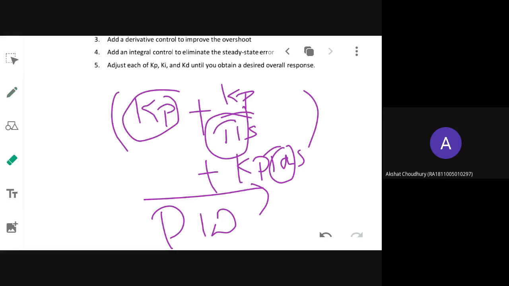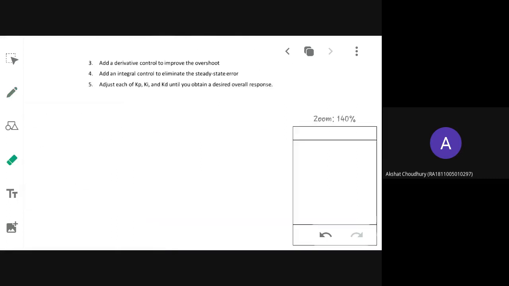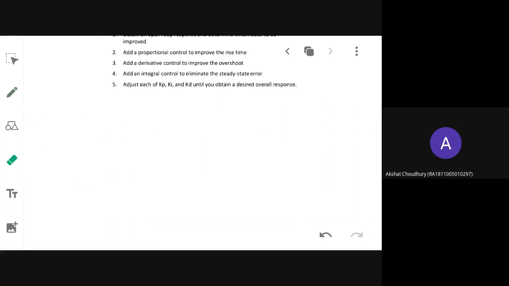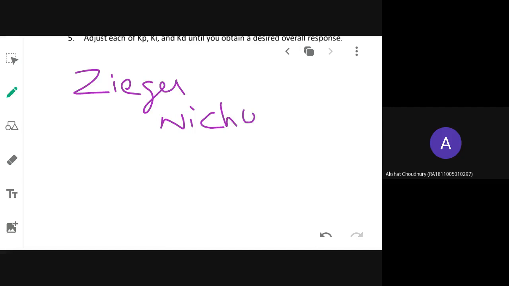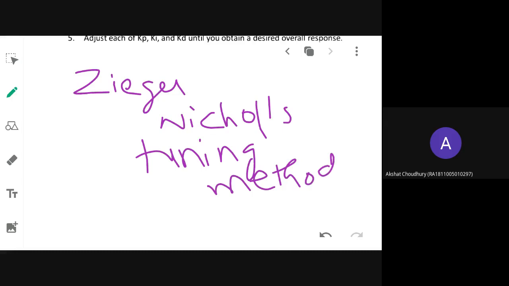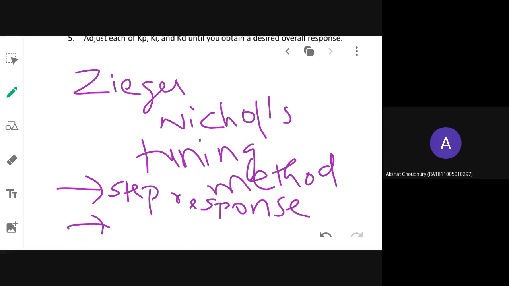For that, one famous method and almost familiar method that is used by all the designers is there. The name of the method is Ziegler-Nichols tuning method. There are two methods under it. First one, by using the step response, they will do the design, or by frequency response, they will do the design. Okay, there are two methods, first method and second method. So both methods we are going to discuss today.